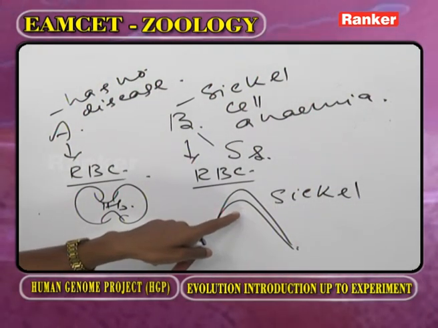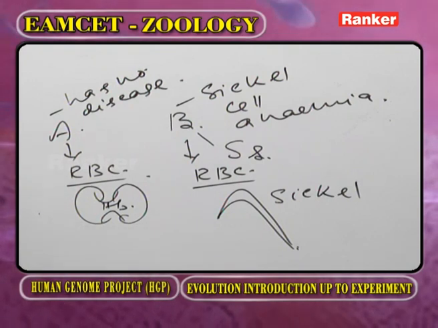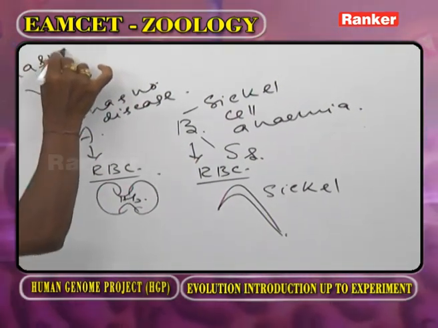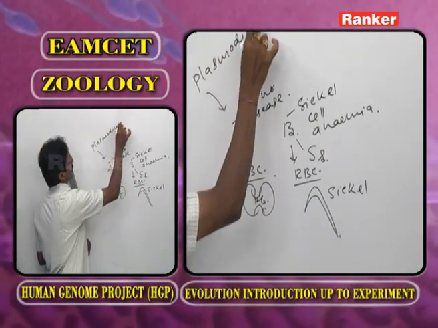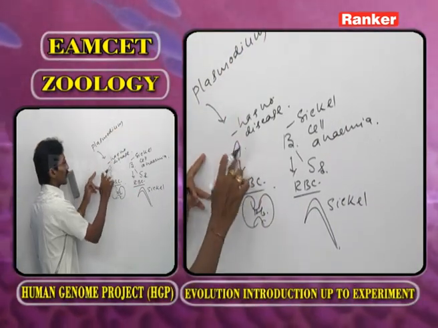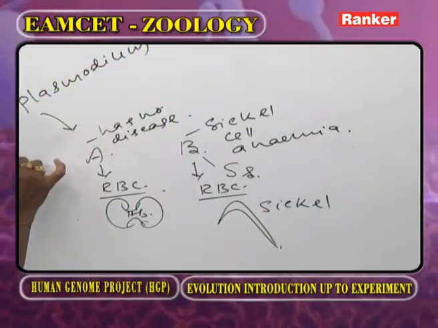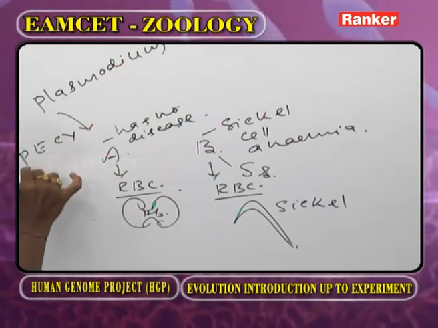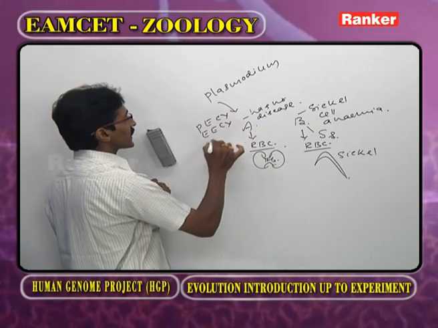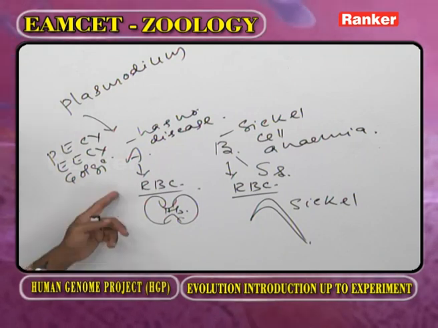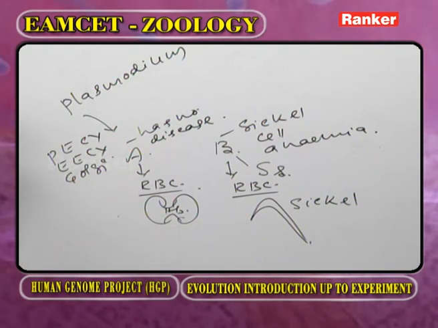RBC size is less, hemoglobin percentage is less. Now the plasmodium, it is a parasite. The plasmodium enters into the body of A. In his body, it completes the pre-erythrocytic cycle, exo-erythrocytic cycle, Golgi cycle. He gets the symptoms of malaria.